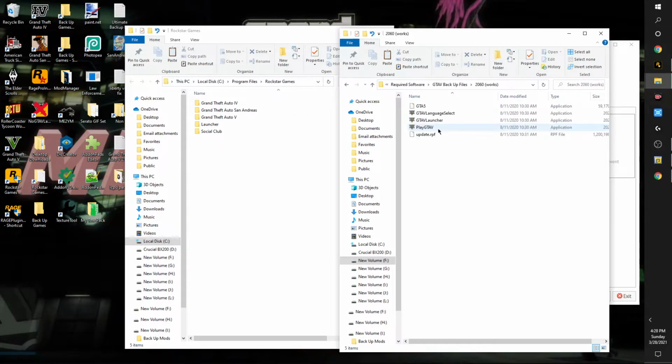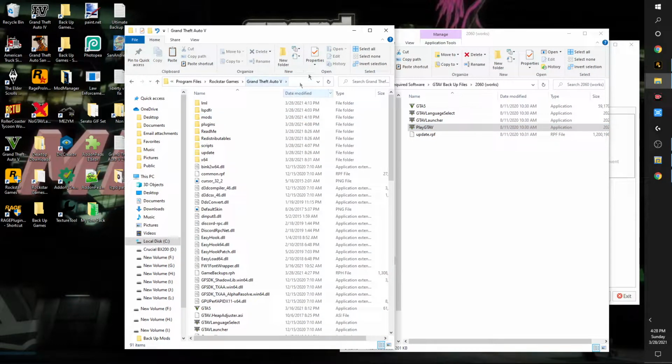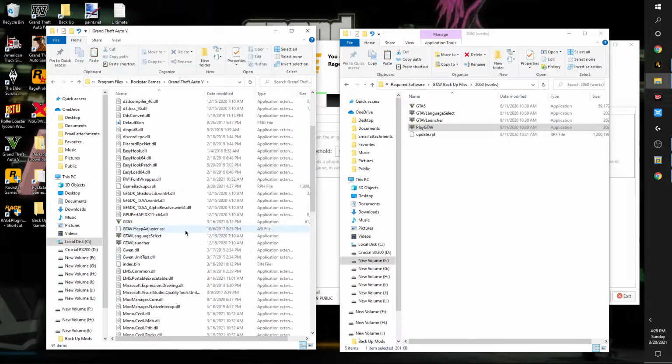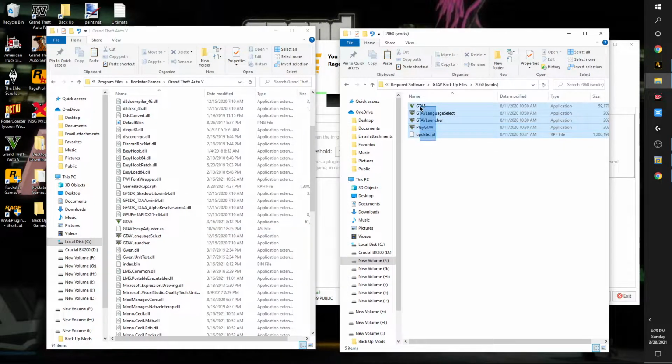But for 2060, you want to keep the GTA 5 language select, GTA 5 launcher, play GTA 5, and keep the original, not the modded version of the update.rpf. So say if you have your 2215 game still in, just make sure, hopefully you didn't update over it, but make sure you keep these 5 files. And there's a video tutorial I have.